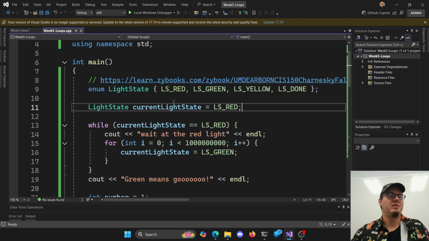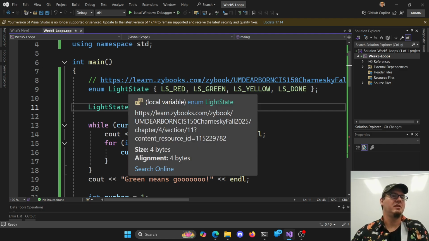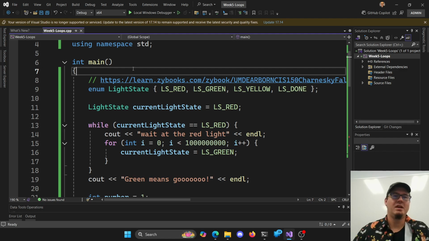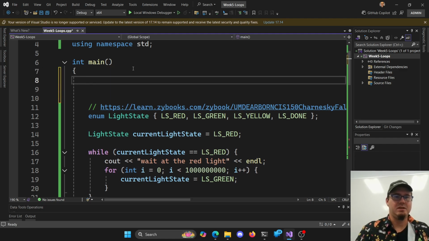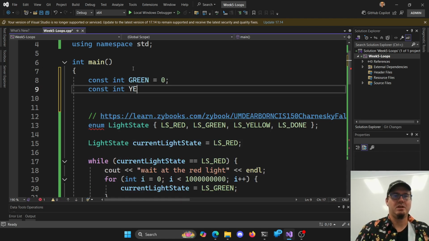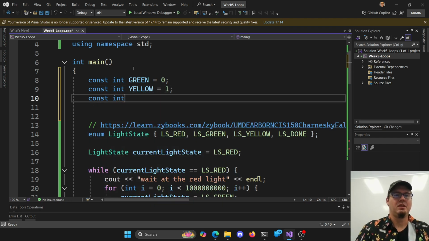Now, what's nice about an enum is I don't need to have like this constant is 0, this constant's 1, this constant's 2, this constant's 3, and remember any of that and then store them as integers. Because we could do that, right? We could say, hey, I've got a constant int green is 0, constant int yellow is 1, constant int red is 2. Right?